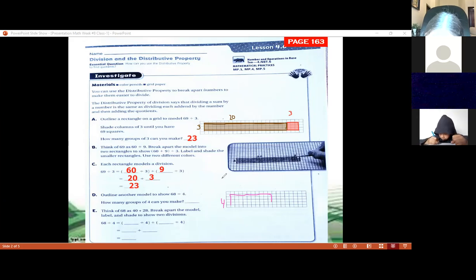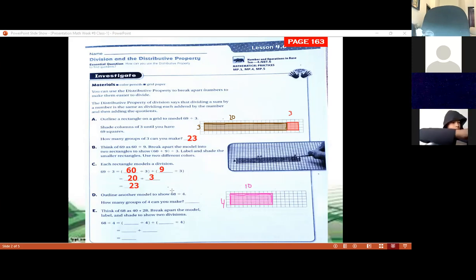Remember that here you have to color 10, and 4. So in this part, we have 4 times 10, it's 40.